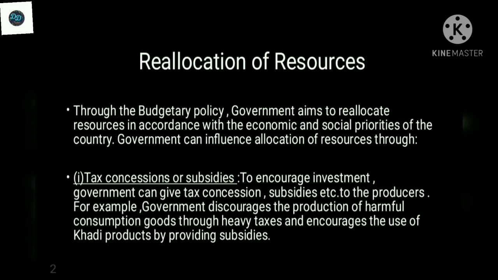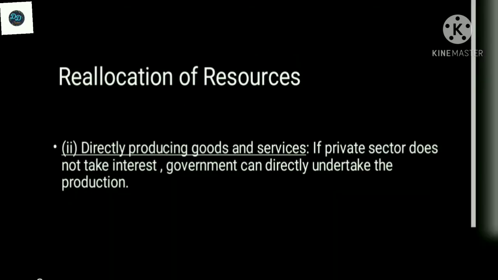Tax concessions or subsidies are meant to encourage investment. The government can give tax concessions, subsidies, etc. to the producers. For example, the government discourages the production of harmful consumption goods like cigarettes and liquor through heavy taxes, and encourages the use of khadi products by providing subsidies.